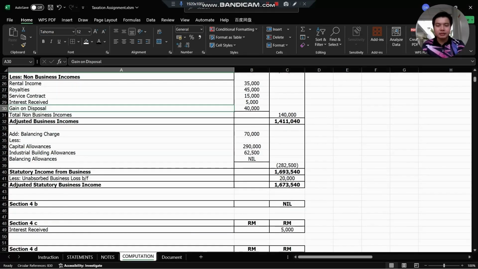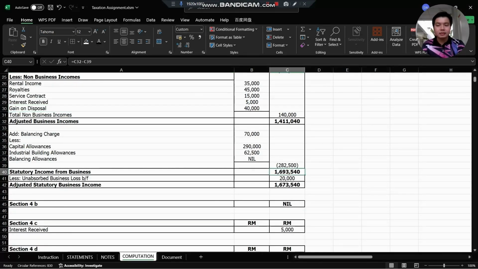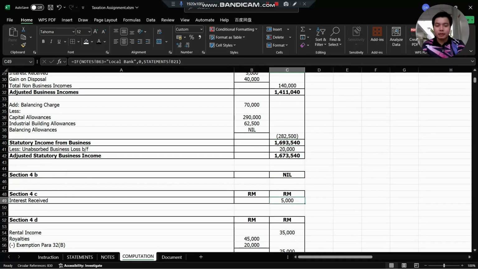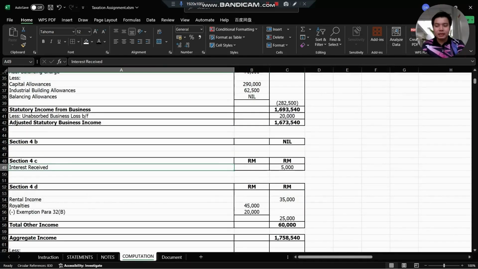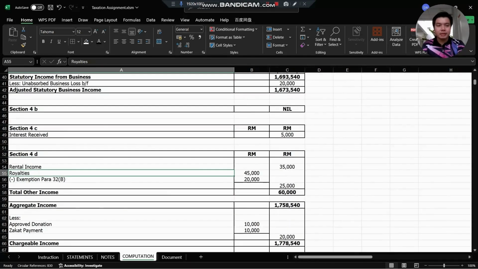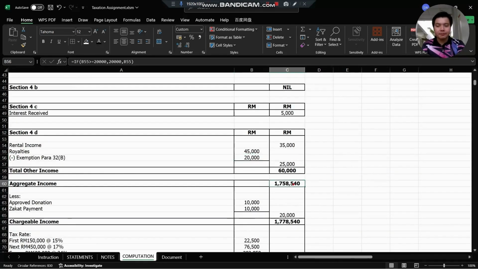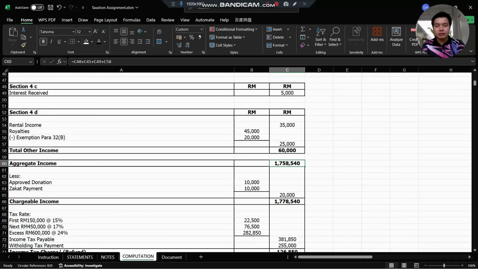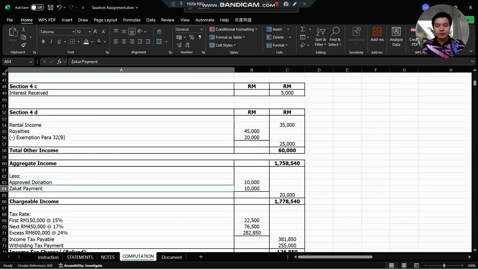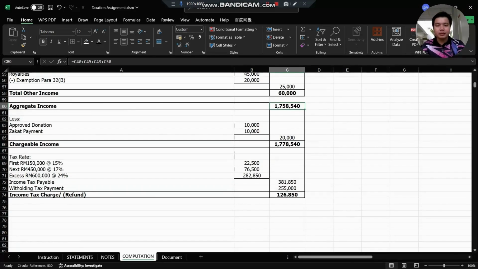After that, we will get the statutory income, and we need to less the unabsorbed business loss, which is brought forward from the previous year, and we need to add back all the other income: interest received, rental income, and royalty. For the royalty, we have the exemption under Para 32B, which is 20,000. After that, we get the aggregate income. After that, we need to deduct the approved donation and the zakat. The approved donation is restricted to 10% of the aggregate income, and zakat is 2.5% of the aggregate income. After that, we will get the chargeable income.